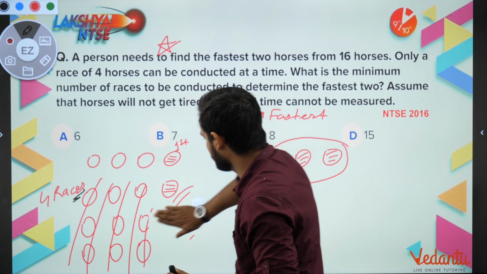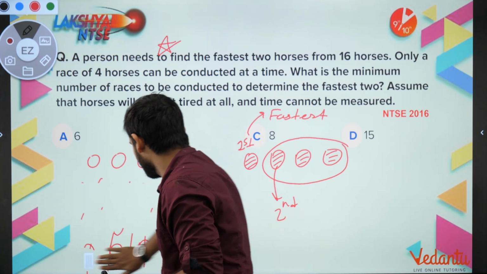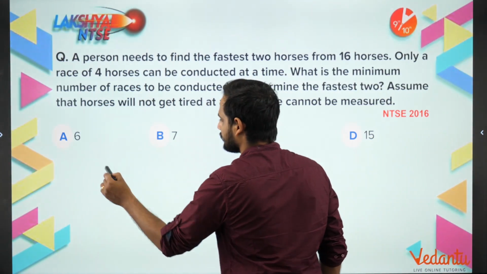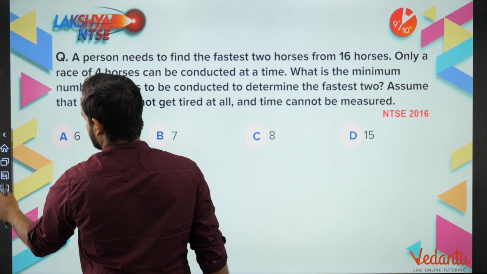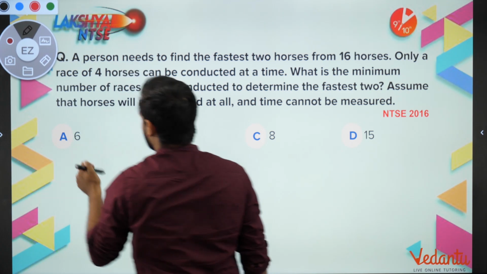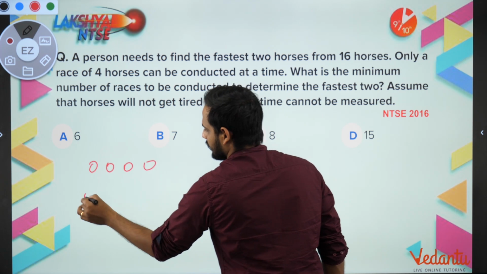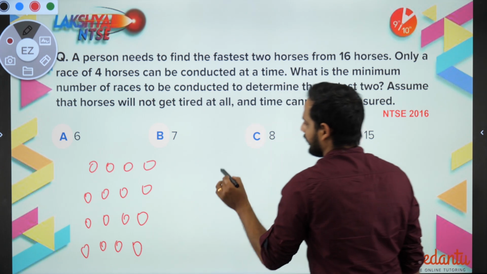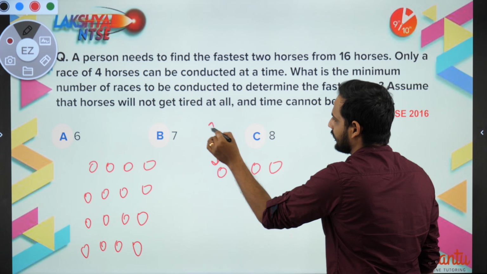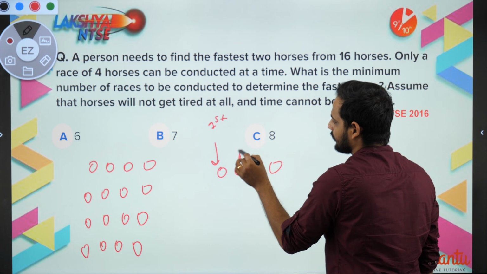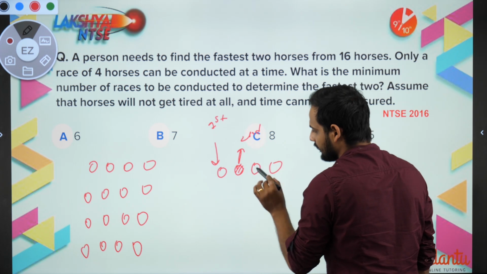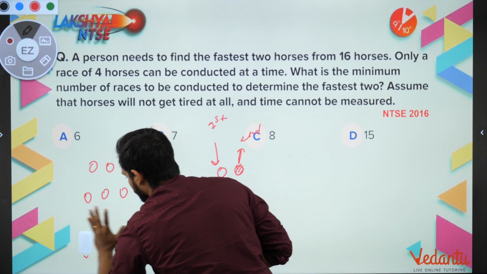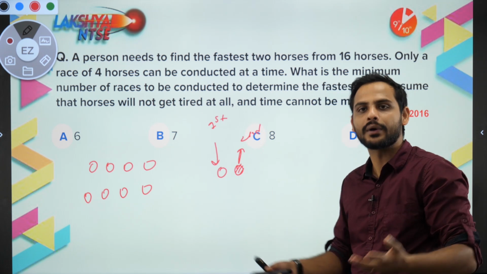These are not faster than, and these all are not second fastest. Okay, now see, the main thing is, these were our 4, these were 4, these were 4, and these were 4, and I have told that your winner came from the first group. And this person is your second from the second group in this race. So I will say, sir, these 2 cannot be fastest. So these 2 groups are gone, because their winners are also not the second fastest. How can they be? Right?